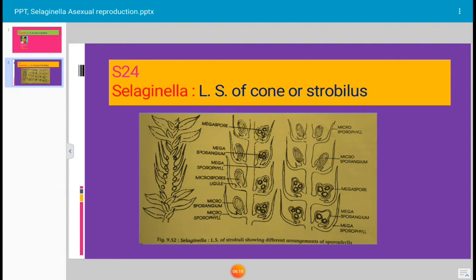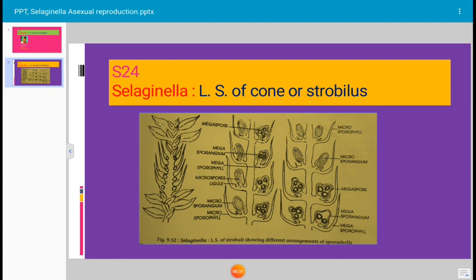In some species, all the sporocytes undergo reduction division, and except 4 spores, the rest of the spores are abortive. As the number of spores is less, the spores are larger in size. The megaspores are chalky white in color. The spores germinate to form gametophytes.